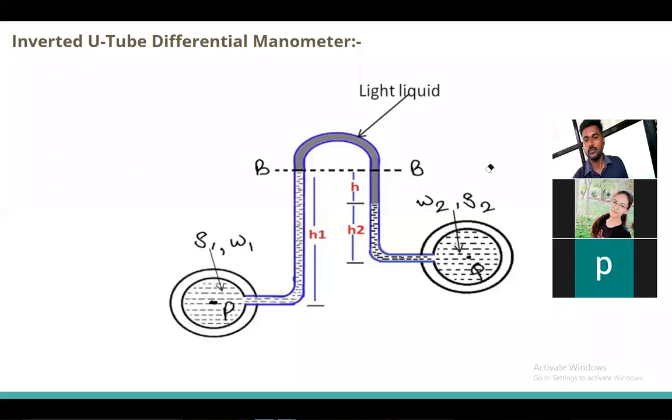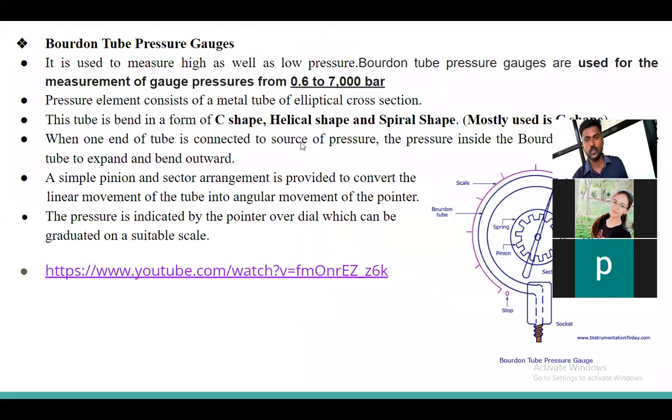Now we will move forward. So we have covered up till now the manometric pressure gauges. We have covered the manometer part. Now second part is what? Mechanical gauges, and in that there are different gauges, but the most important one, mostly used, is the Bourdon pressure gauge.